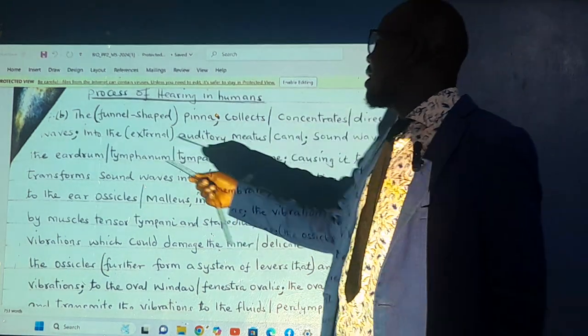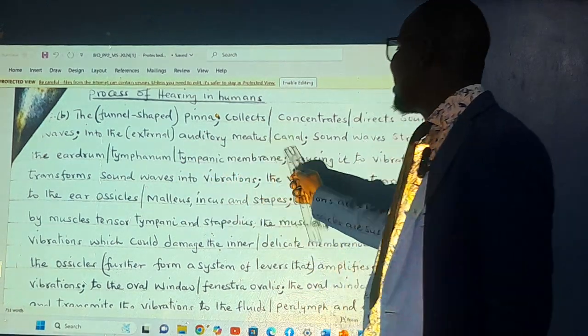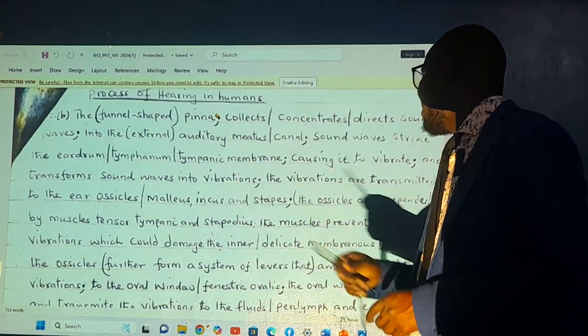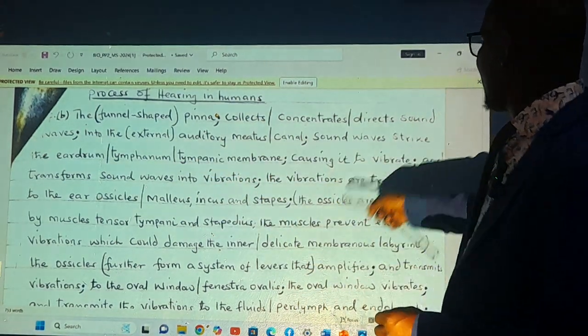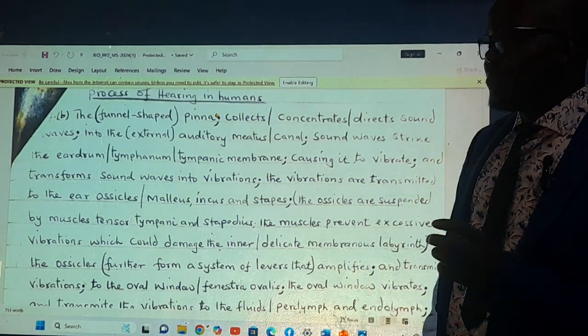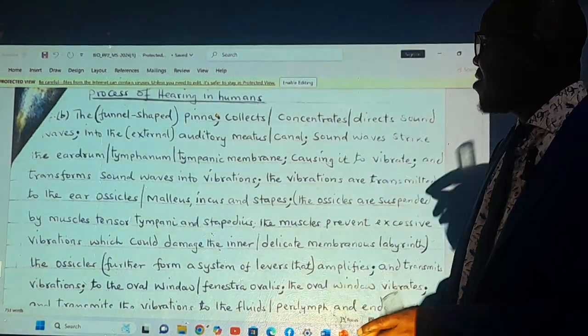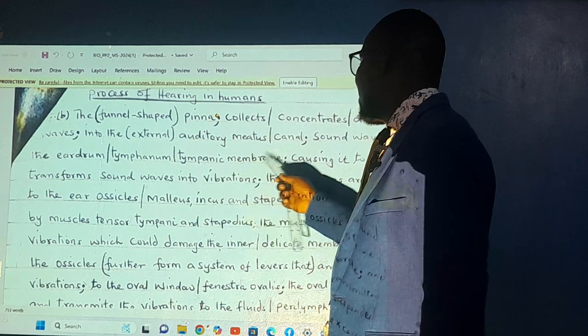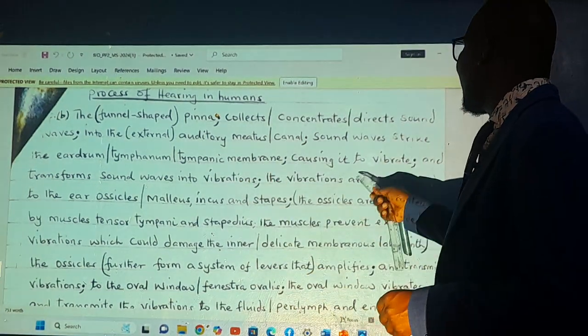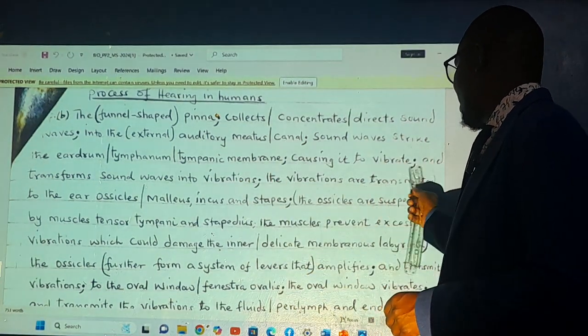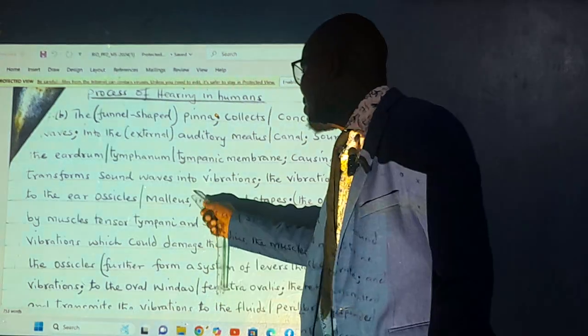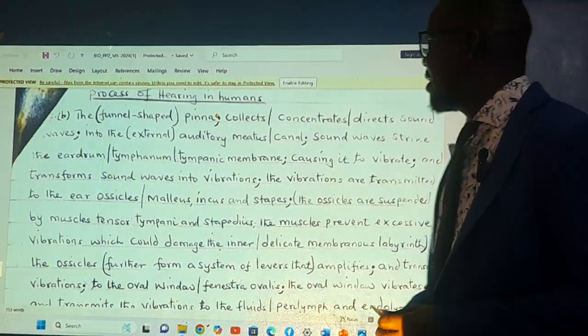Into which point? The external auditory meatus or canal, you get your third mark. The fourth mark is the sound waves now will strike the eardrum. The sound waves will hit the eardrum. That is the tympanic membrane. You get your fifth mark, causing it to vibrate and transform sound waves into vibrations. You get your seventh mark.